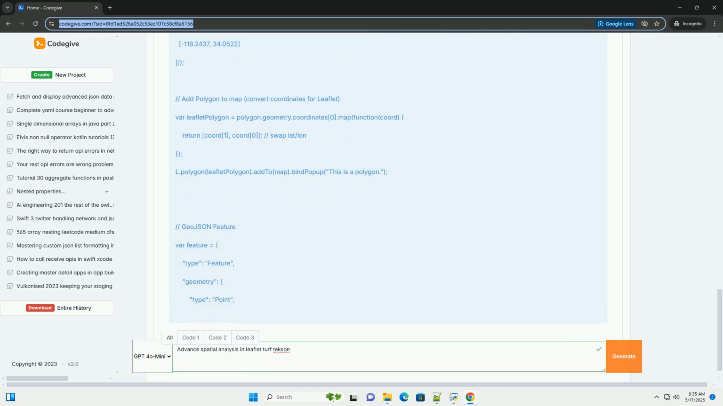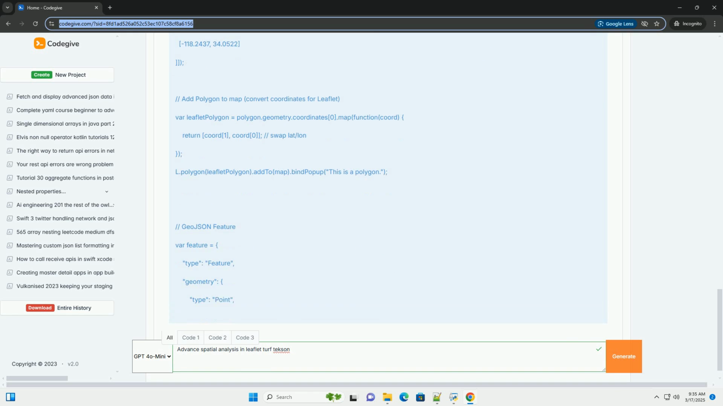4. Distance calculation. Calculates the distance between 2 points. You can specify different units: kilometers, miles, etc. 5. Intersection. Calculates the area where 2 polygons overlap. 6. Union. Combines 2 polygons into a single polygon representing the total area covered by both.